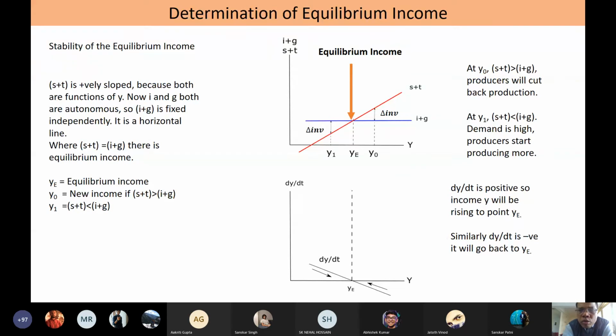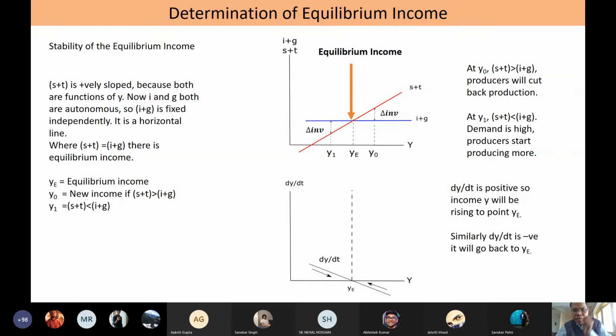Correspondingly, if you like to know the time rate of change of income, that is del Y by del T, the T here is time, not tax. Del Y by del T in the bottom diagram. Depending upon how S plus T is linked to I plus G, you observe the change in income accordingly.